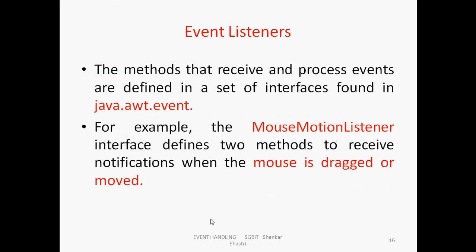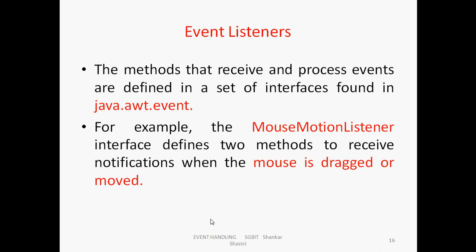The methods that receive and process events are defined in a set of interfaces found in java.awt.event. All listeners are available in terms of interfaces, and they are found in java.awt.event. AWT is the old version, abstract window toolkit.